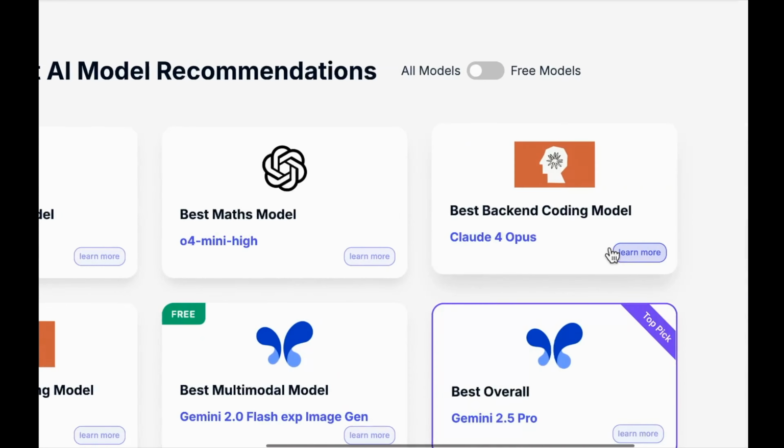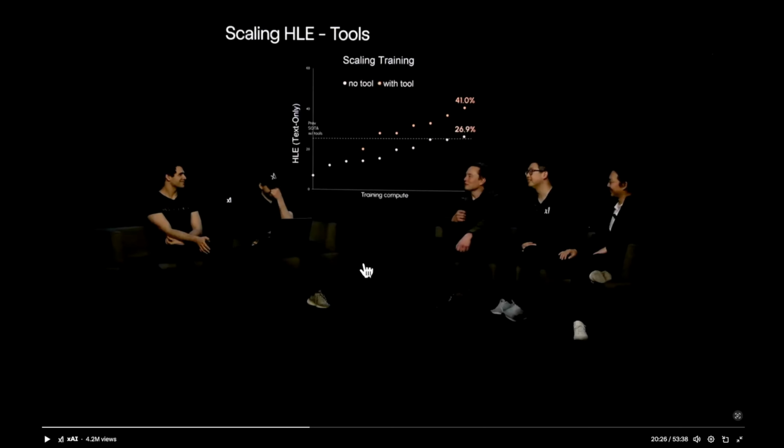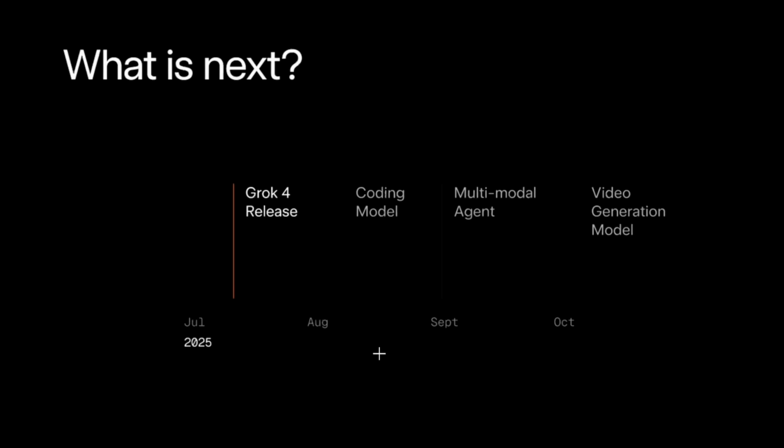Talking about the best backend coding and front-end coding model, this we'll see in the coding comparison video. By the way, they have mentioned that they will be releasing a coding variant. In the leaks, we clearly saw that they are preparing a coding model, and in their timeline they have mentioned a coding model which should release sometime in August. Then by September they will have multimodality in Grok4. Currently Grok4 is not multimodal, it is text only, and even where it has multimodality, it is very bad at it. And by October they will be releasing a video generation model.